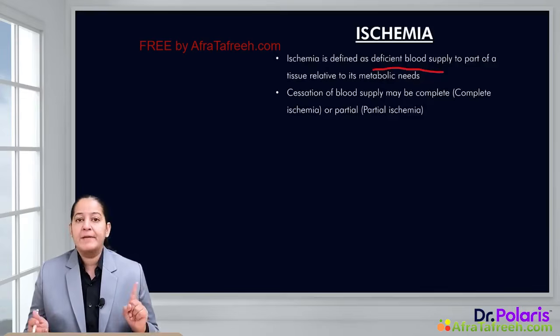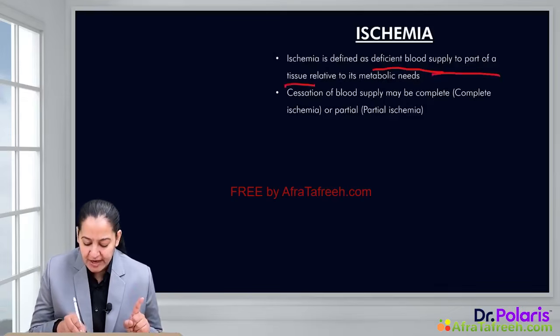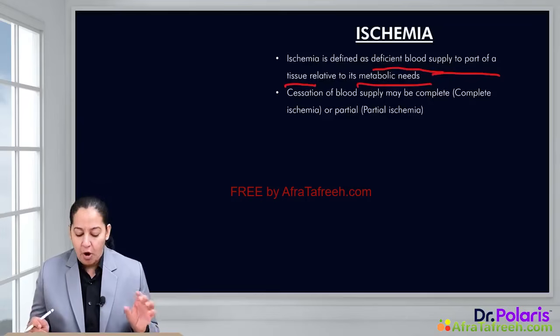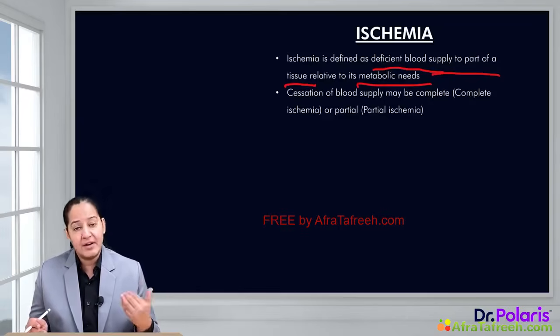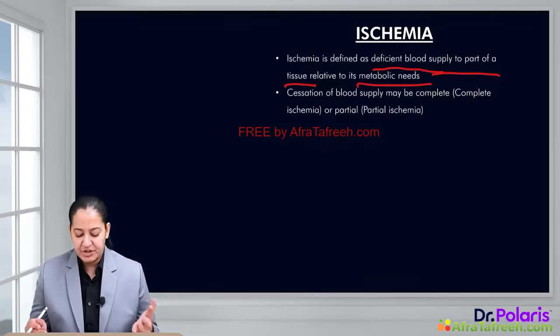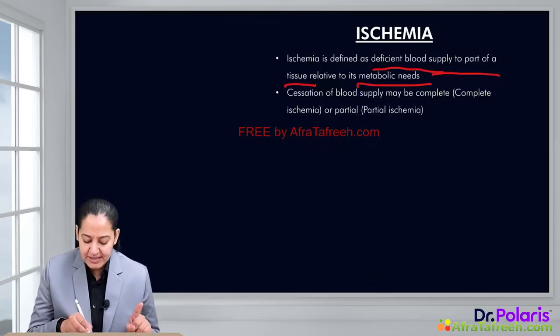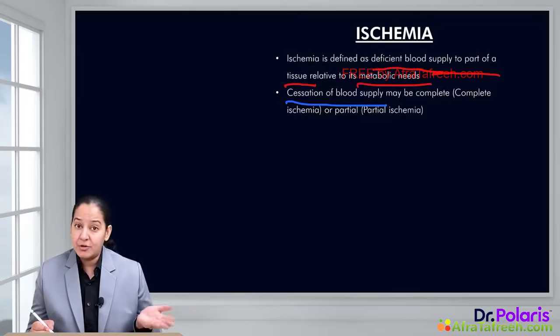But whenever there is deficient blood supply to any part of any tissue relative to its metabolic need, that tissue, that cell is under ischemia. So ischemia is deficient blood supply to a tissue or a part of tissue. It can happen due to the cessation of the blood supply, so cessation of the artery supplying that particular tissue or organ.